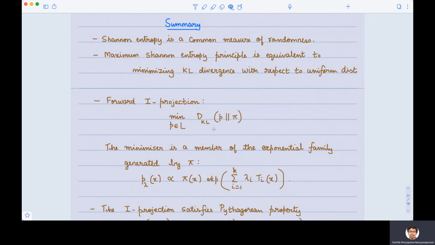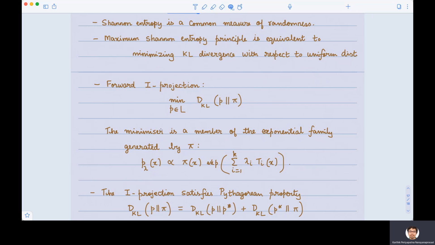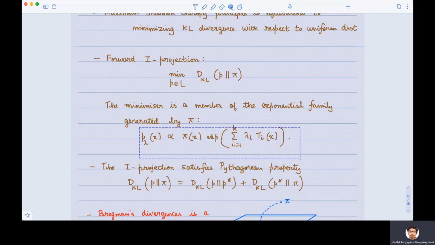KL divergence. We saw that forward I projection, that is minimizing KL divergence, is the principle of I projection. I is standing for information, and information meaning KL divergence. Now, forward I projection is a problem where we are going to minimize the KL divergence. We will vary the first argument of KL divergence and we will keep the second argument fixed. That minimizer will definitely be a member of the exponential family. That is what we saw, which means it has a very nice form.